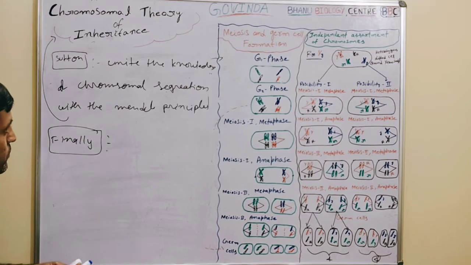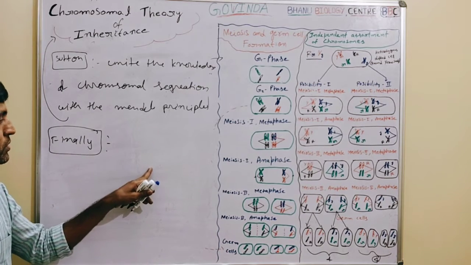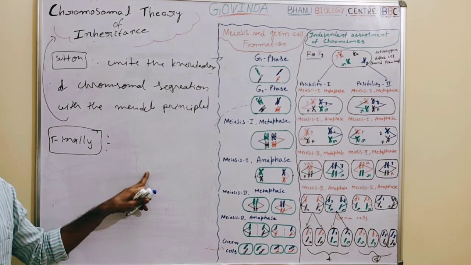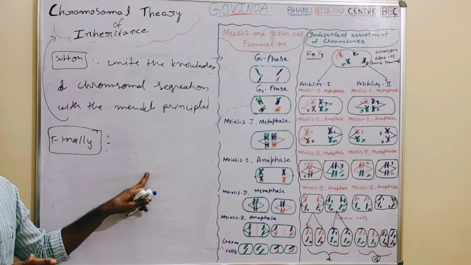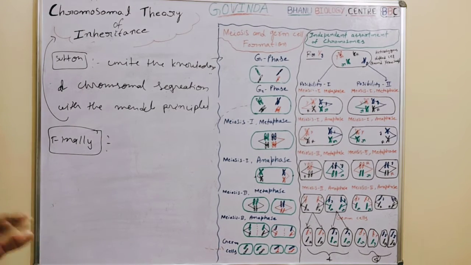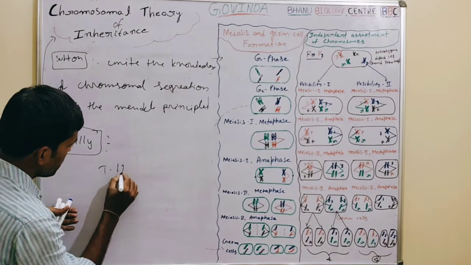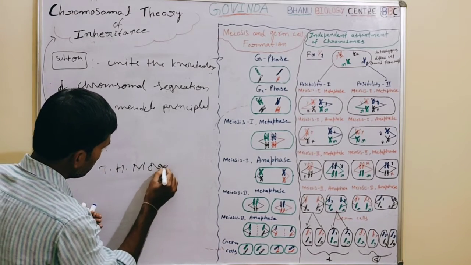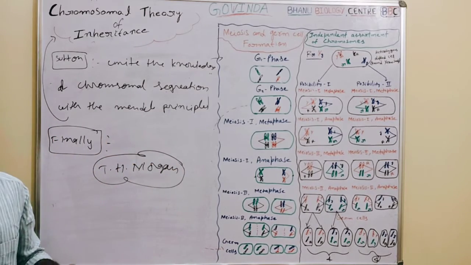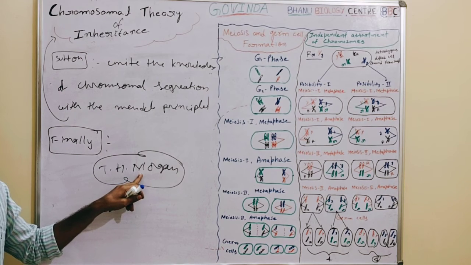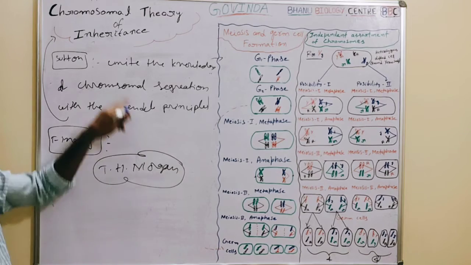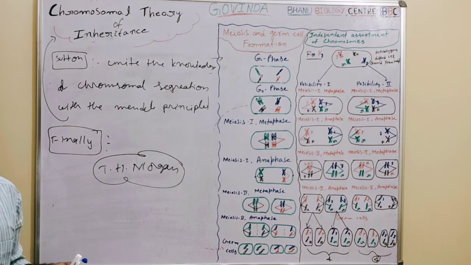Actually, after the immediate proposal of this theory, it was put in controversy. Many other scientists were not ready to accept it, but after the entry taken by Thomas Hunt Morgan, this was accepted. T.H. Morgan, the father of experimental genetics, did experiments along with his students regarding this. Then the chromosomal theory of inheritance was accepted.